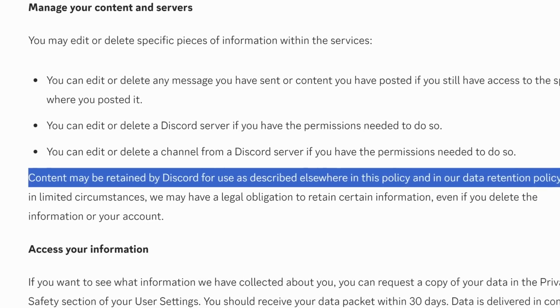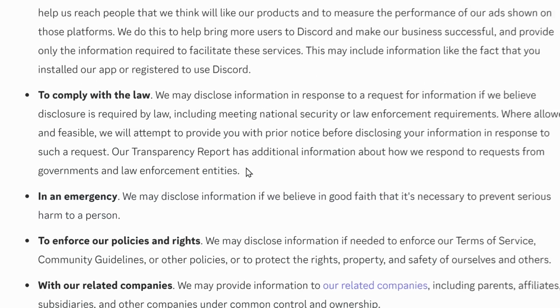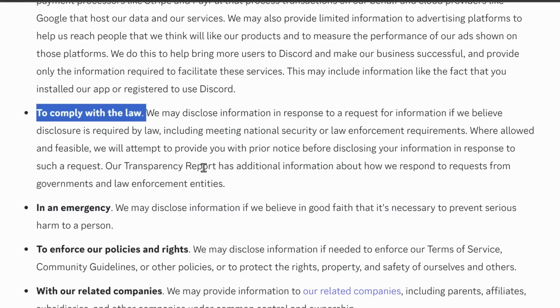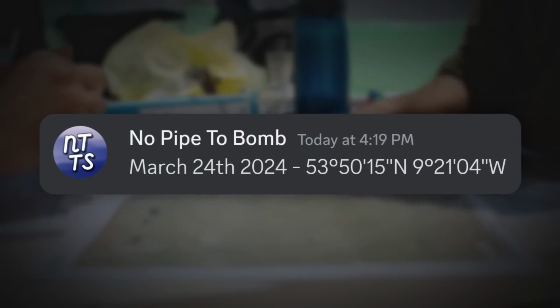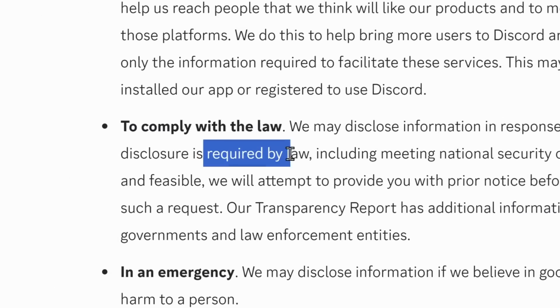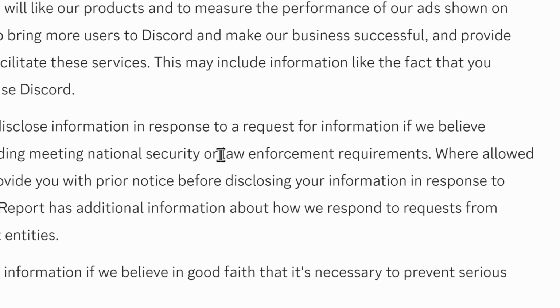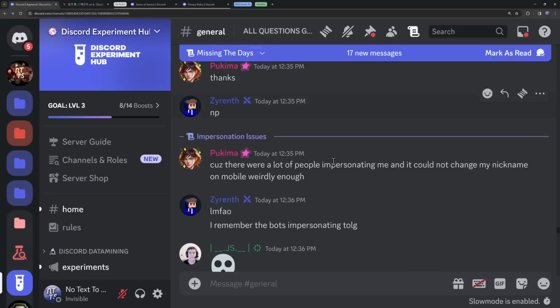So in what scenarios would Discord store your message even after you delete it? Well, there's 2 main scenarios. The first one is to comply with the law. For example, if you're planning a domestic terrorism attack on Discord, Discord would save your messages even if you deleted it. Assuming, of course, they actually figure you out because they are required by law, or if they get some sort of legal notice. But the second scenario that Discord would store your messages is if you're reporting someone.